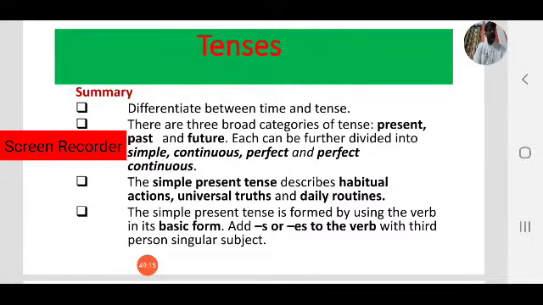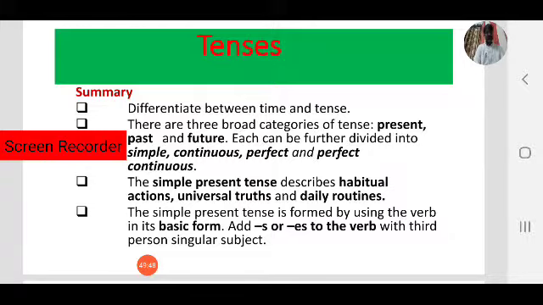Next, to describe daily routines, habitual actions, and to describe general truths or universal truths. The sun sets in the west, the sun rises in the east, that is a universal truth. Water boils at 100 degrees centigrade or Celsius, that is also a truth.